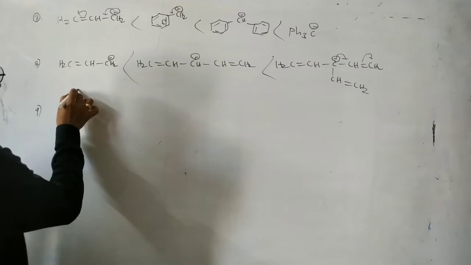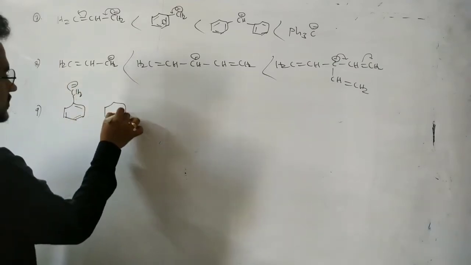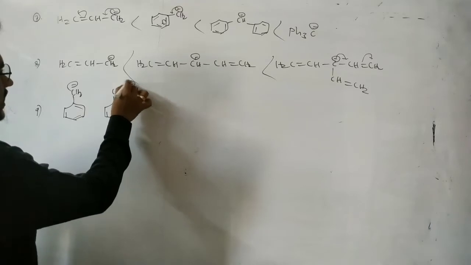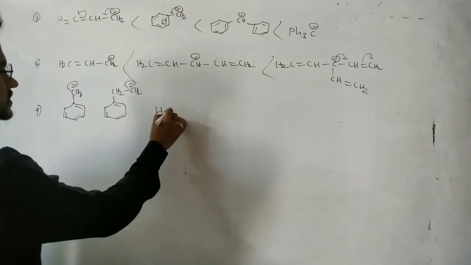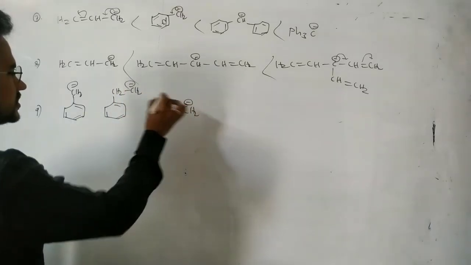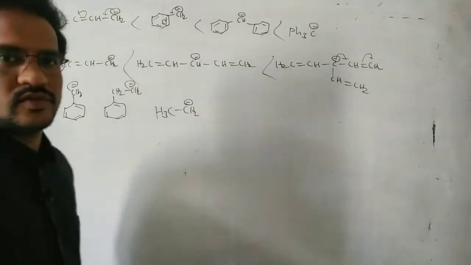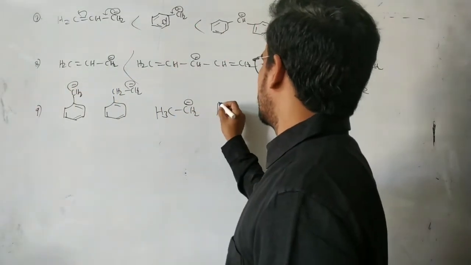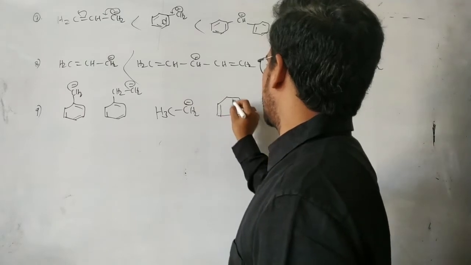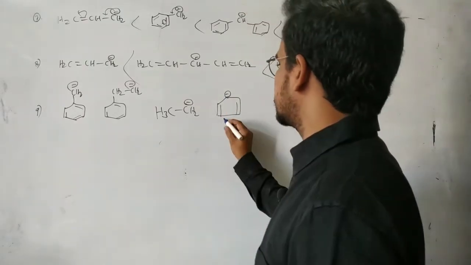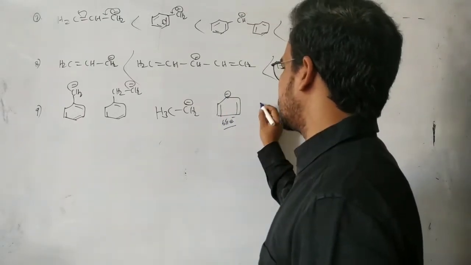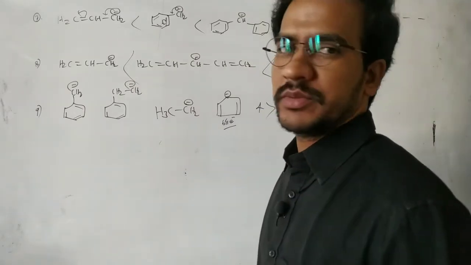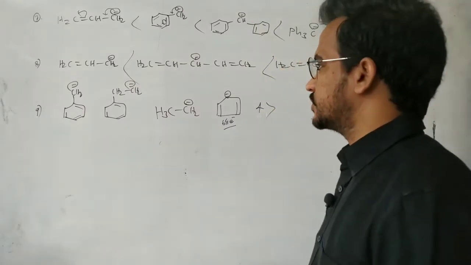So next here, pi bond. Here CH2 minus. Here CH2 minus. CH3, CH2 minus. Now which one is the most stable ion? Now, of course, here I am adding one more anion. This is the pi bond, negative charge. So here in this case 6 pi electrons, it is aromatic in nature. So the fourth one is more stable. Aromatic anions are more stable.